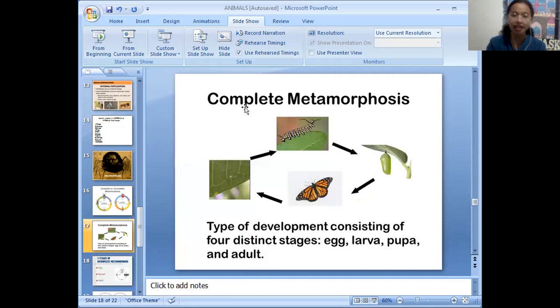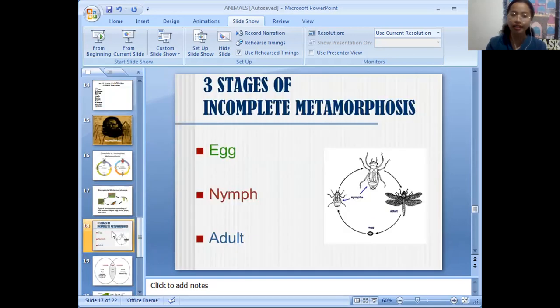So let's go back here to complete metamorphosis. Examples are butterflies, flies, bees, beetles, and ants. These are some examples of complete metamorphosis. In incomplete metamorphosis, examples are grasshoppers, dragonflies, and bugs. These are the examples of incomplete. In this picture, it is a dragonfly. So the dragonfly is an example of incomplete metamorphosis.